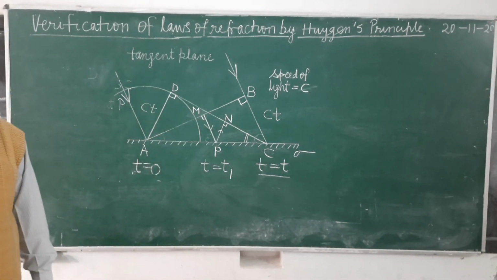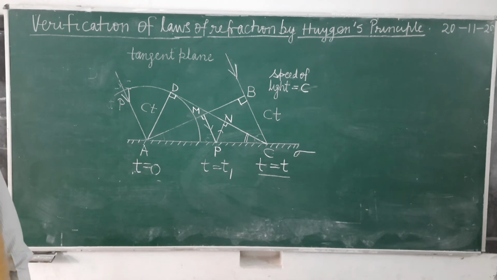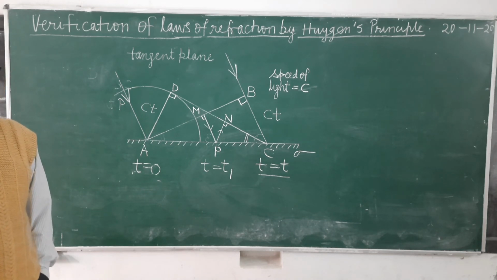Therefore, CD will be the new position of wavefront at the time t.